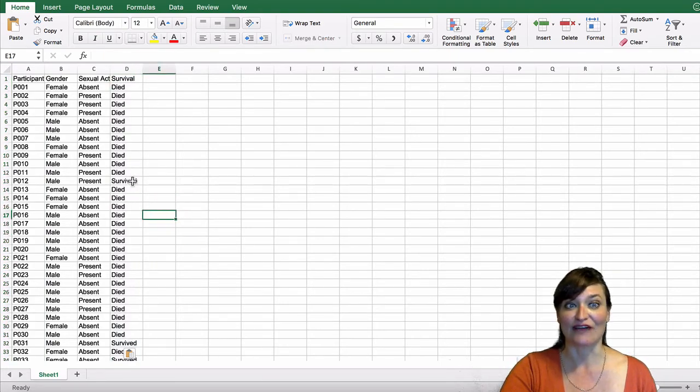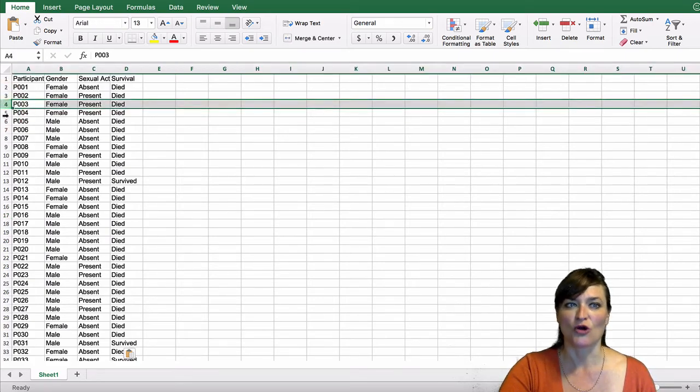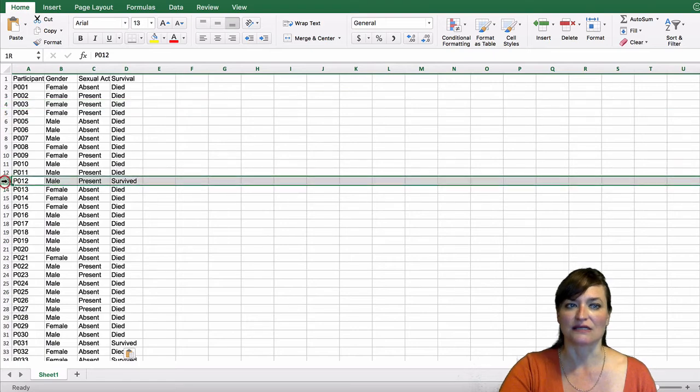Wow, you can really see how few survived, can't you? Each row represents a single participant. So here's one character who was male, who was sexually active, and who survived.